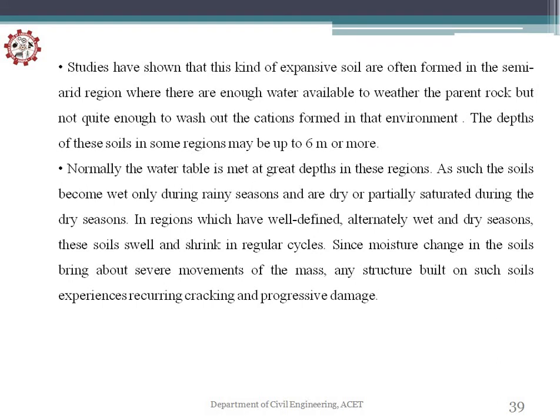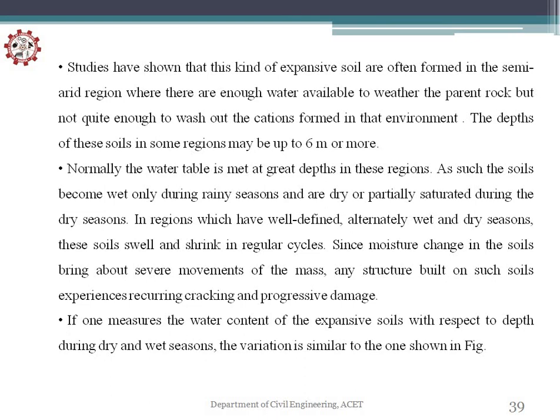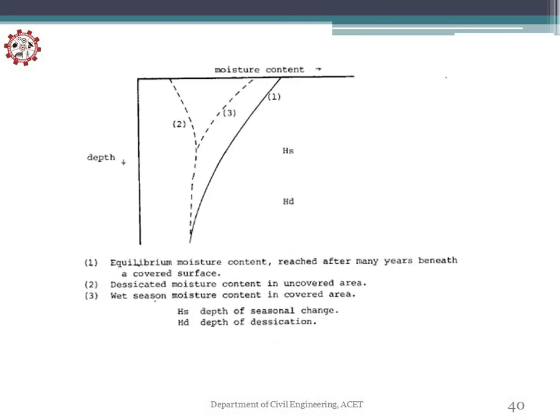So what happens is that sometimes there are cycles of dry and wet seasons, and with respect to this, the cracks and the swelling and shrinkage potential are developed in this soil, and this is very difficult. From the figure you are able to see how the depth is there and how, when the moisture content increases, the swelling increases, with respect to depth. There is a seasonal change, HS and HD is the desiccation. So whenever the moisture content increases, swelling will take place, and when the moisture content decreases, there will be a reduction in swelling pressure.